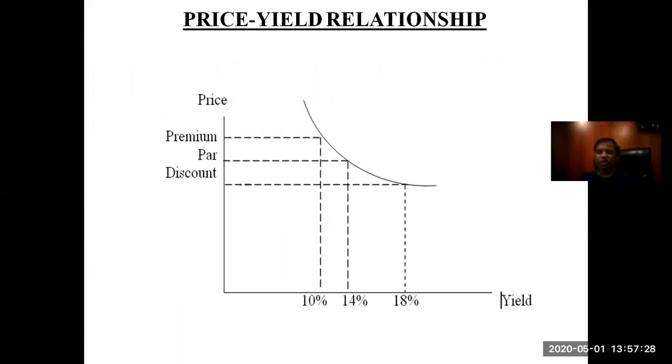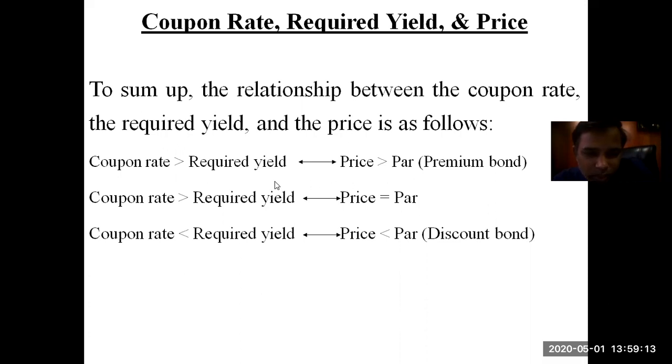Price yield relationship. There's a relationship between the price and the yield of the bond. So this is your price yield relationship graph. You can find that when a bond is sold at a discount, the yield is more. When a bond is sold at a premium price, the yield is less. And when it is at par, the yield is equal to the coupon rate. So this is how it can be classified.